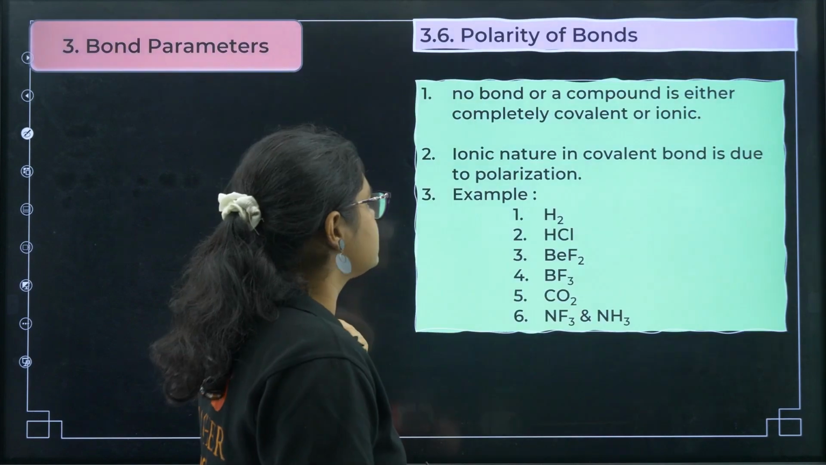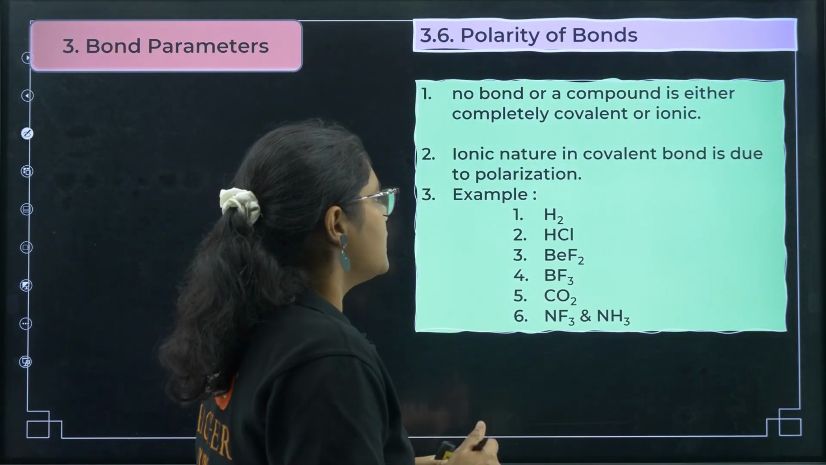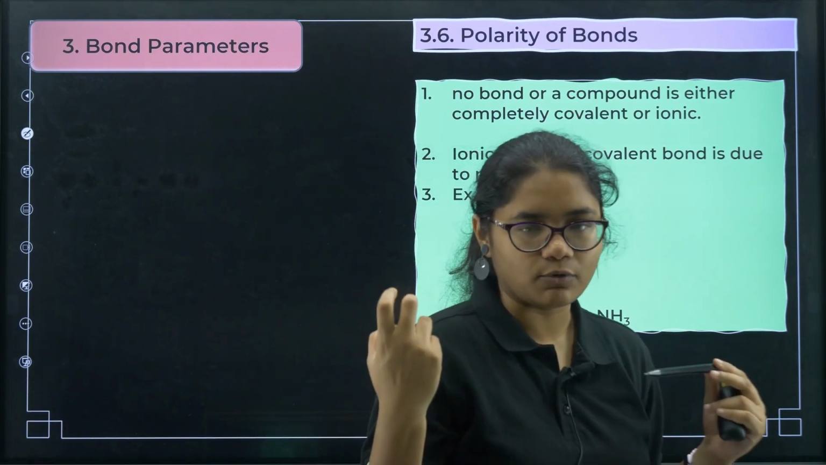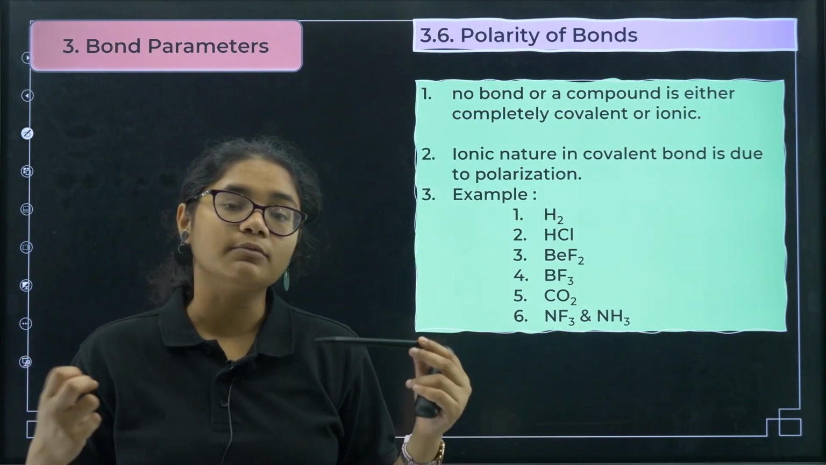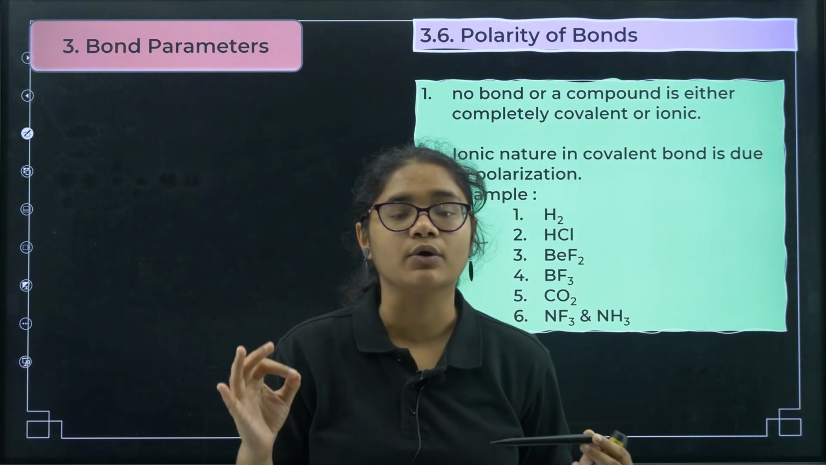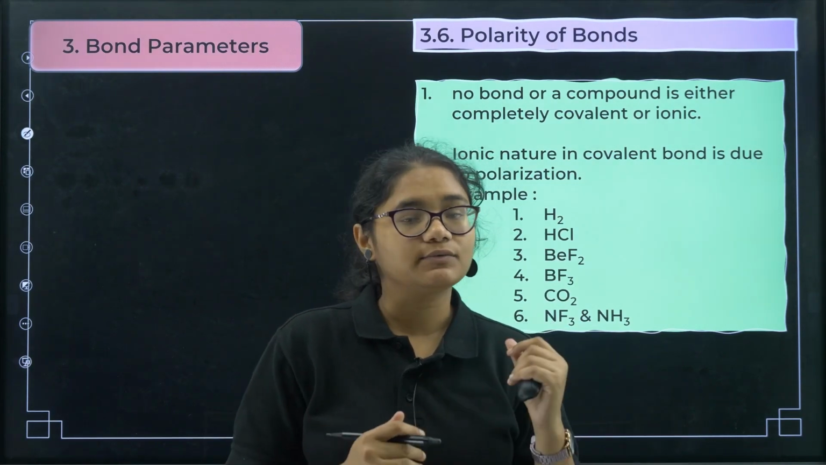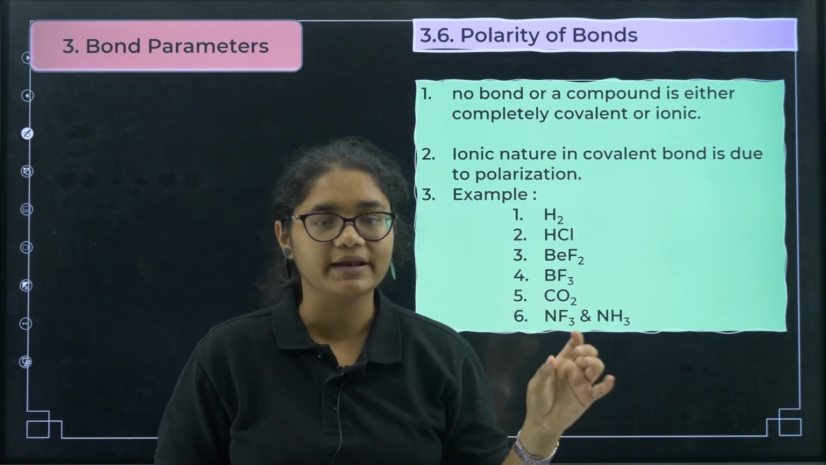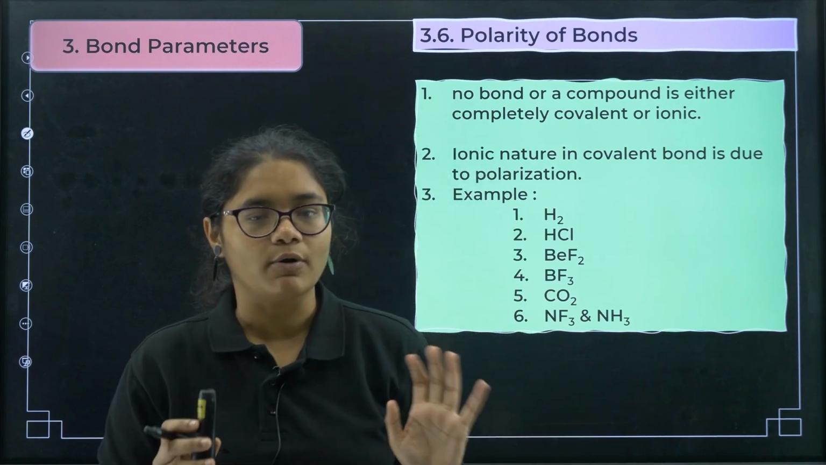Now we'll come to the next topic, that is polarity of the bonds. So this is very important. Now, we have discussed that there are two types of bond. If a bond is formed by sharing of electrons, we call it covalent bond. If a bond is formed by the transfer of electrons, that is either by losing or by gaining electrons, we call it ionic bond, right? But there is one very important thing: no bond of a compound is either completely covalent or completely ionic.